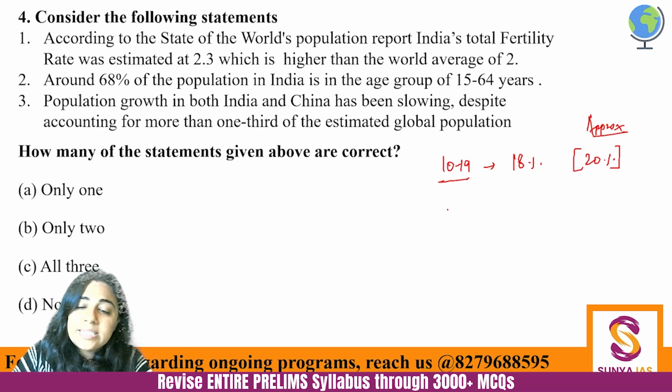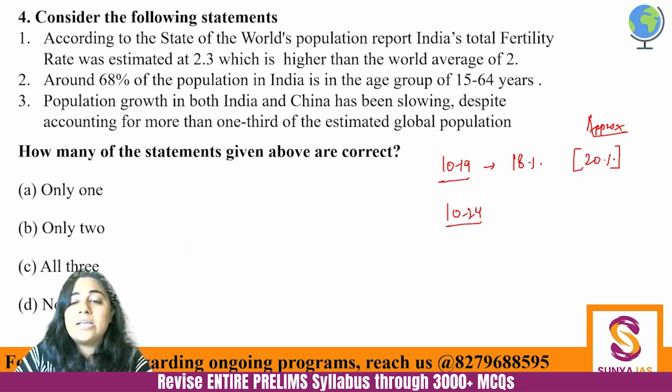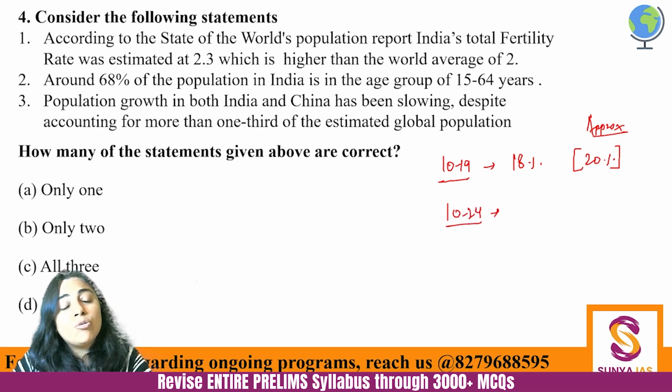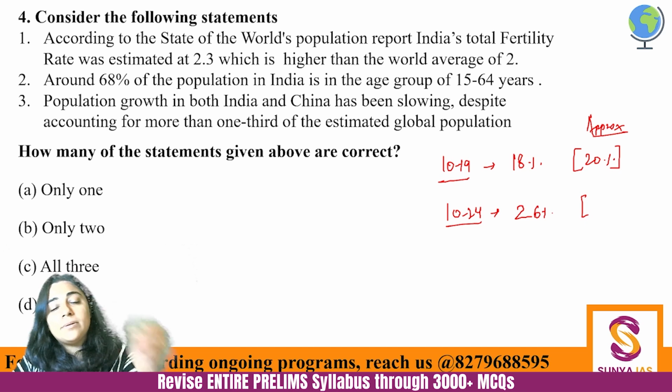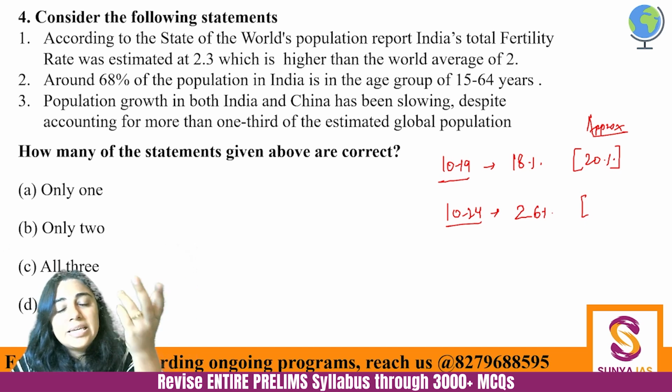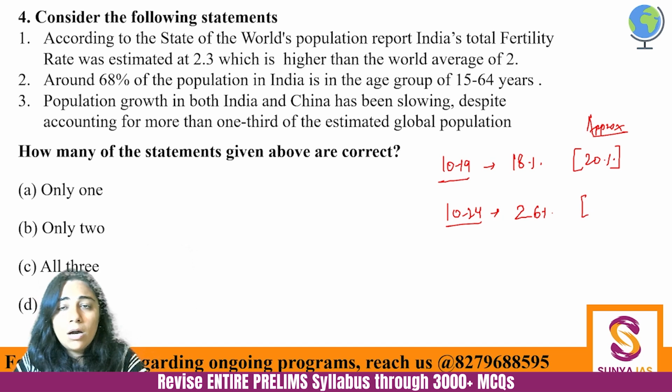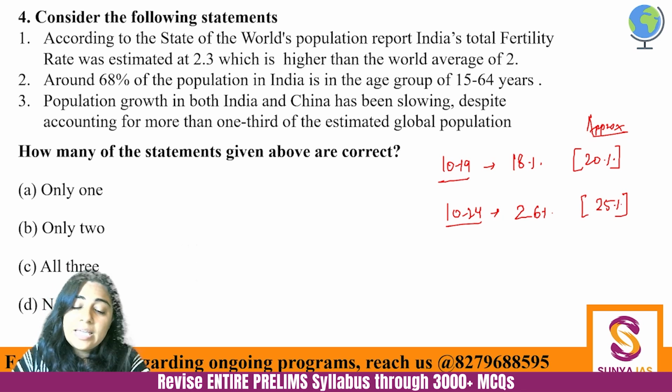Then just see the 10 to 24 age group, again a very productive age group. This age group has 26%. So mota mota 1/4 of this entire population that we have is basically in this particular age group, 10 to 24. So 25% mota mota laga ke chalo. So my point is that there is a lot of productive population that we have.